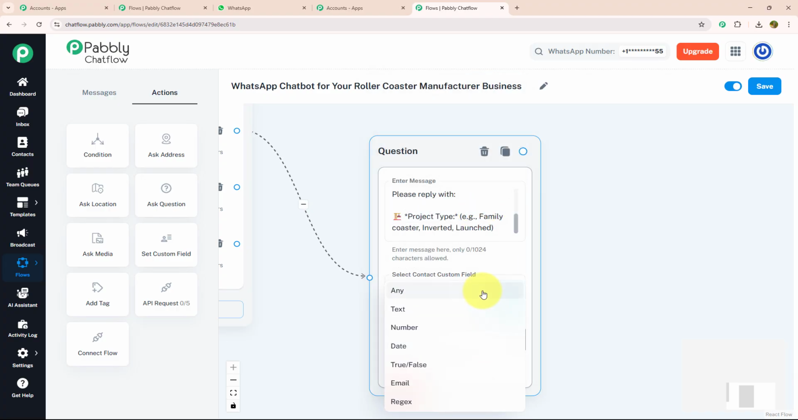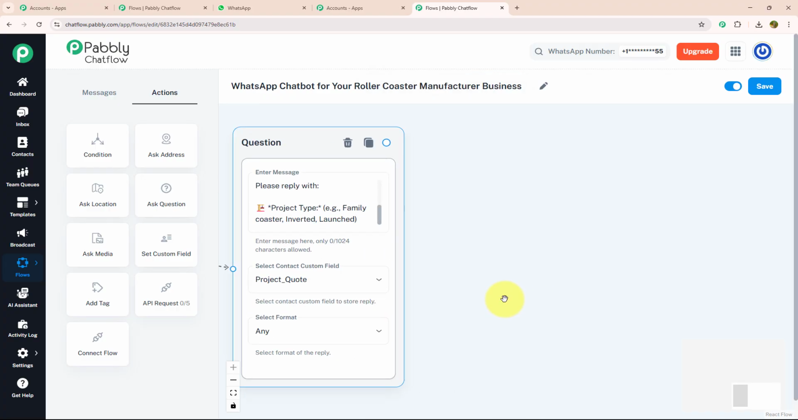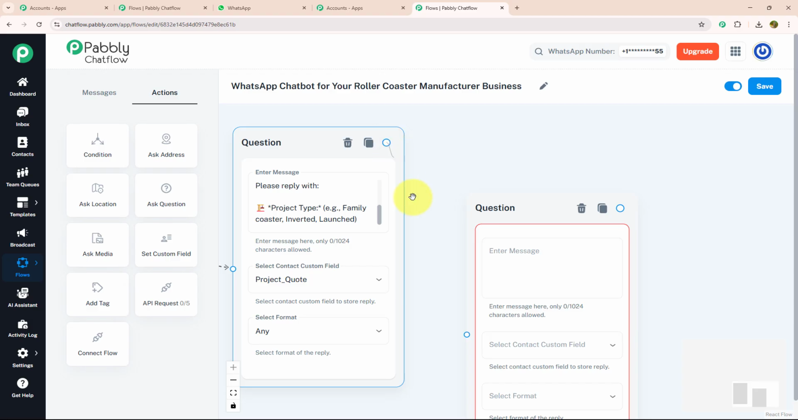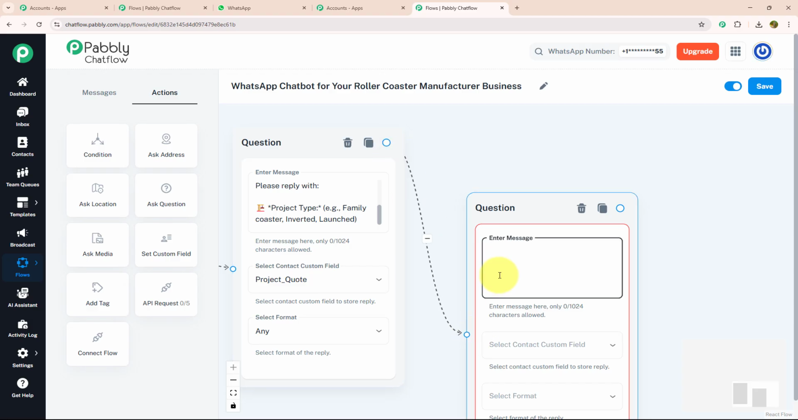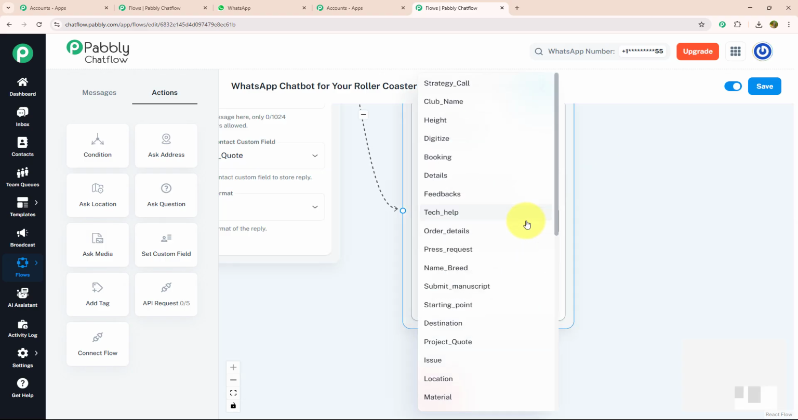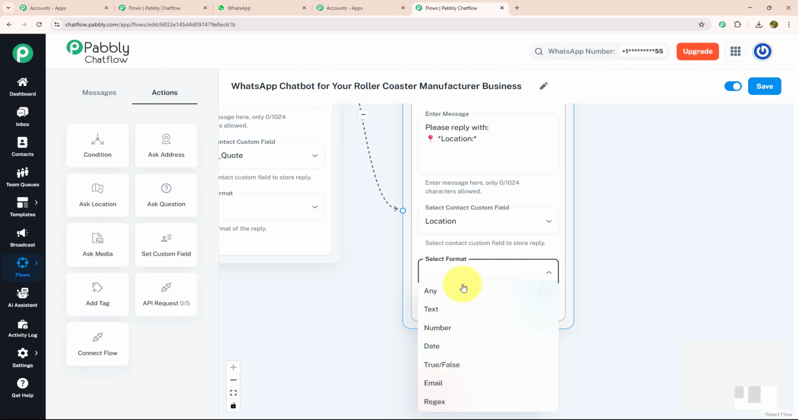My format, I'm going to select any. After that, I want to know about location. I'm going to drag and drop the ask question button and connect it with my previous question, and here I'm going to enter my message: Please reply with location. After that, I'm going to select my contact custom field as location and my format as any.